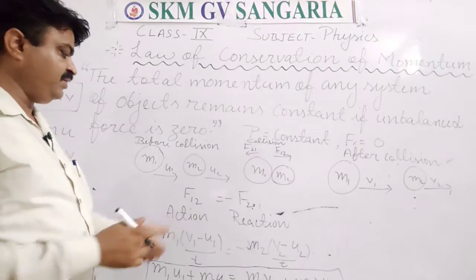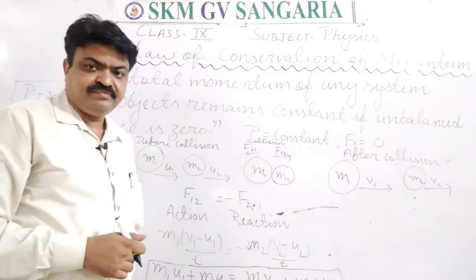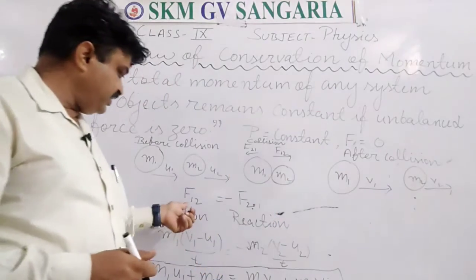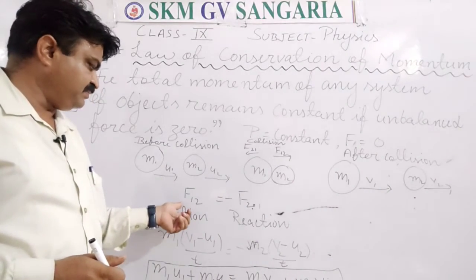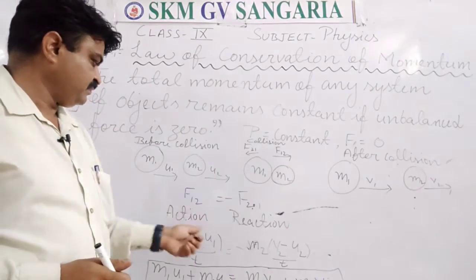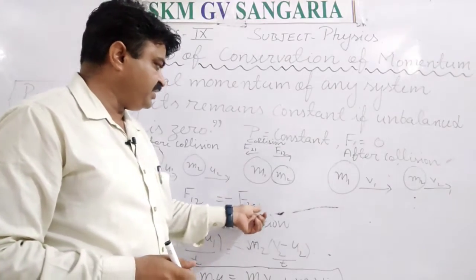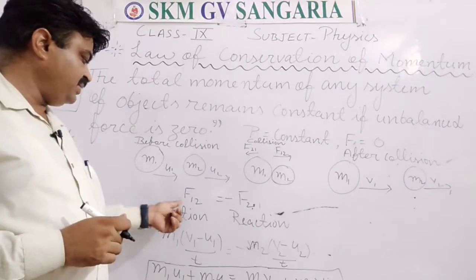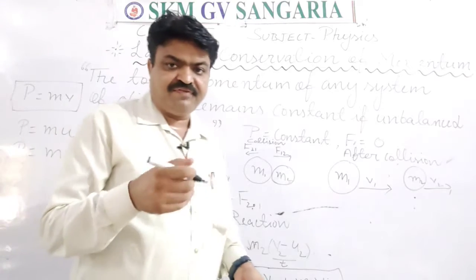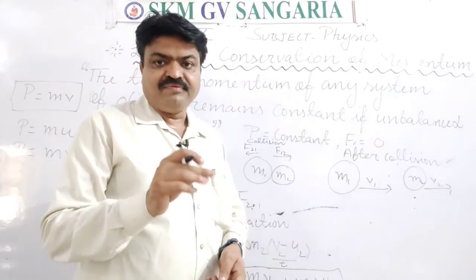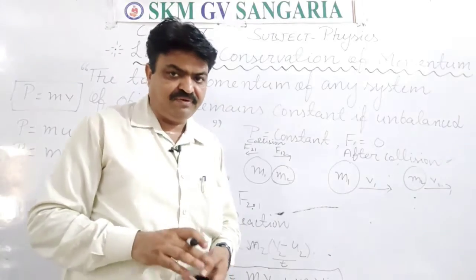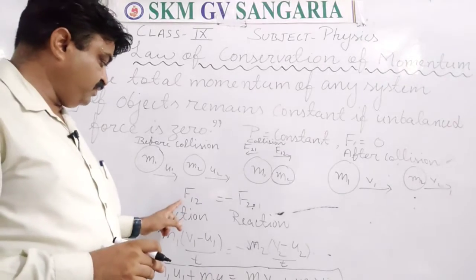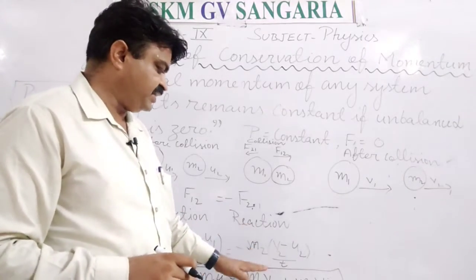So in the action, what will you write? You will write F12, and in the reaction you will write F21. Now what is F12? It is the force that is applied by ball 1. And what is F21? It is the force that is applied by ball M2. So the formula that we use here is similar: F is equal to m(v minus u) upon t. This formula we will put, for the action force and for the reaction force.